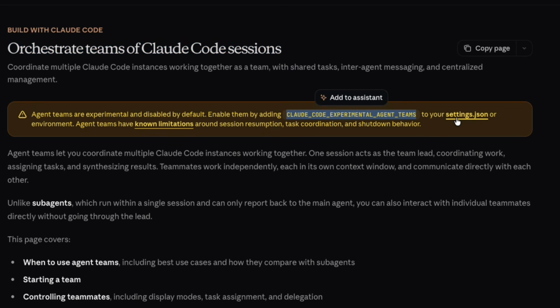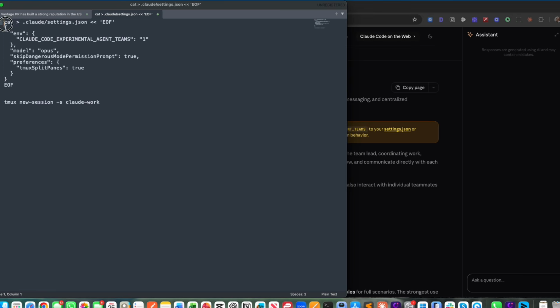Now, in order to run teams of Claude Code sessions, we are going to have to add this flag to our settings.json file. We can do that by navigating to the home folder in the terminal and running this command. What this command does is it's going to find or create this file and replace the contents of that file with everything that's over here.